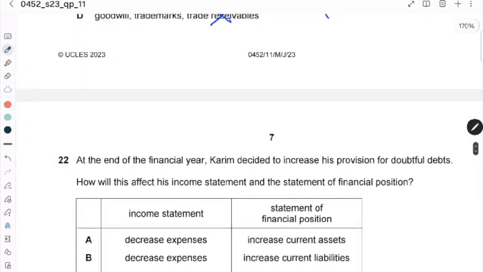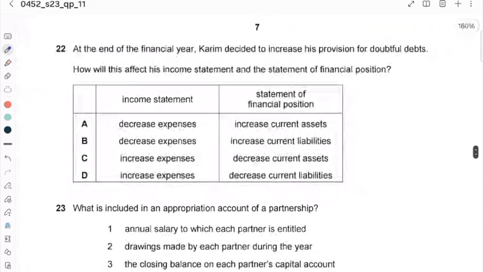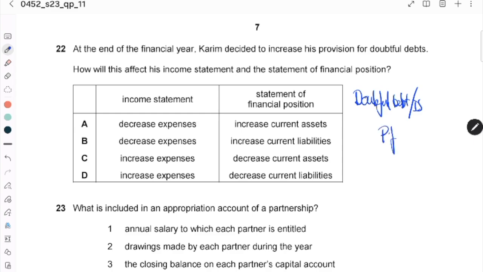Okay, 21. At the end of the financial year, Karim decides to increase provision for doubtful debt. Remember, to increase provision for doubtful debt, the journal will be doubtful debt or income statement on the debit side, and then on the credit side is provision for doubtful debt.